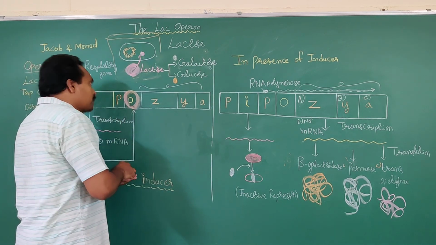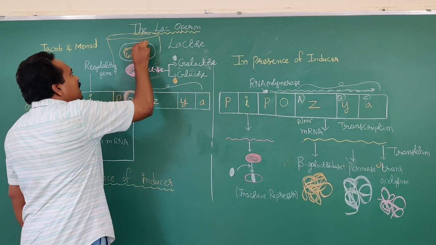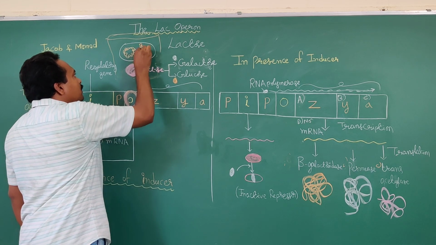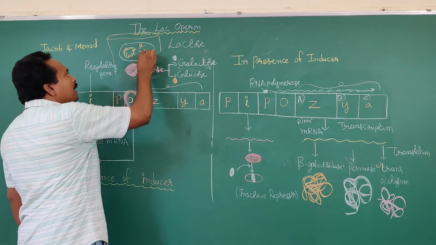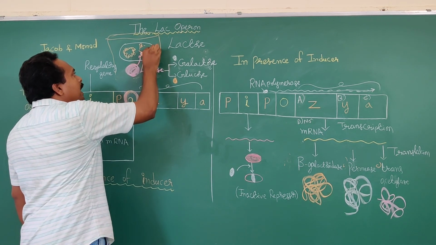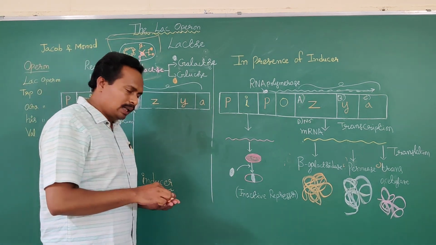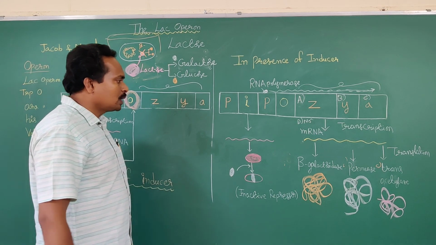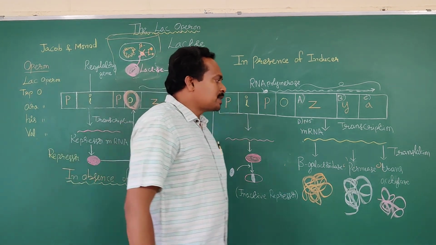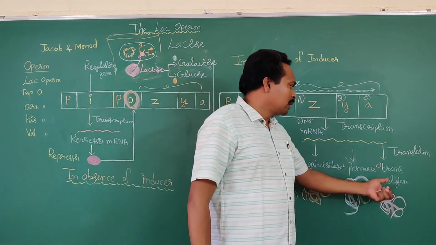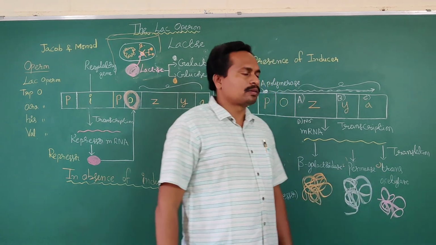Later, the beta galactosidase enzyme is involved in breakdown of lactose into galactose and glucose. The trans-acetylase enzyme function is not discovered still now.